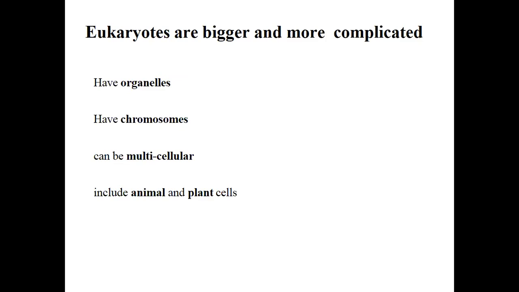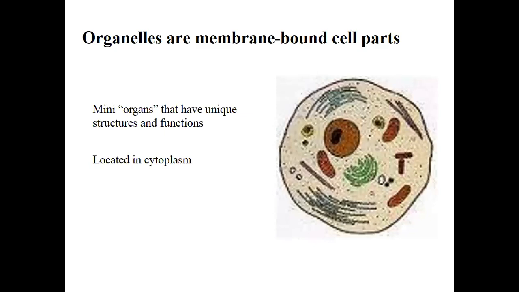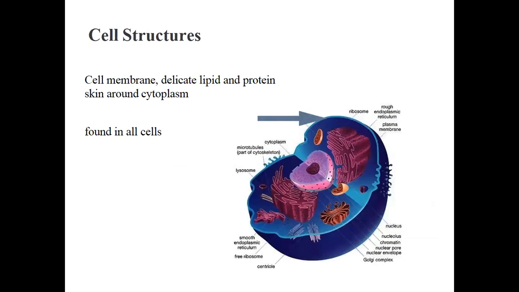However, eukaryotes are bigger and more complicated, with many organelles inside, and chromosomes, DNA material. They are multicellular and present in both animal and plant cells. They have specifically membrane-bounded organelles, including the endoplasmic reticulum and other organelles. First of all, it has a cell structure with a cell membrane, a lipid bilayer protein skin around the cytoplasm that compacts the whole cell. Inside the cytoplasm, there are many different organelles.